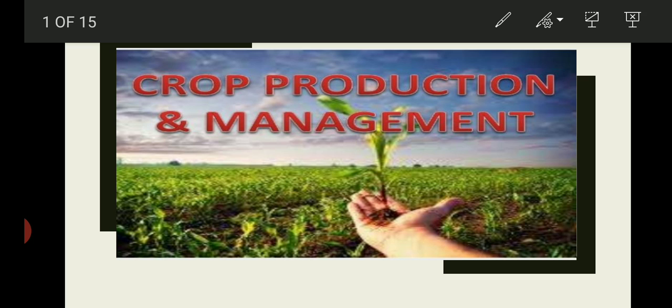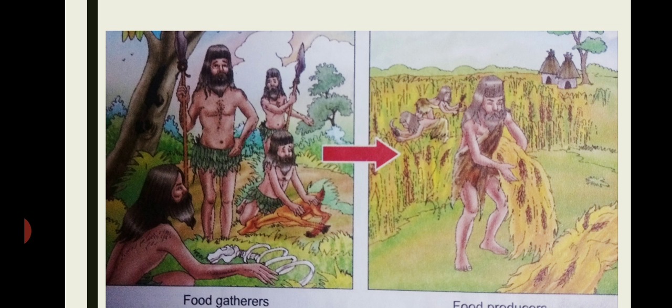The first great revolution in human history was the development and spread of agriculture. So people learned farming and cultivated wheat, rice, and other food crops. The prehistoric man also domesticated animals to meet their food requirement and do heavy physical work. And this marked a new era in the history of humans. From food gatherers, they turned into food producers.